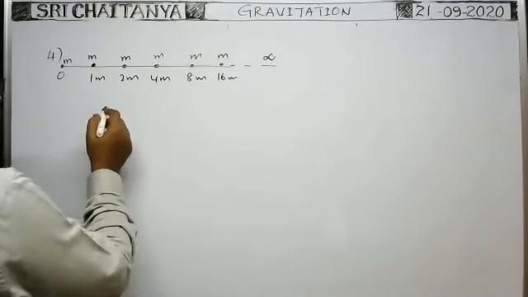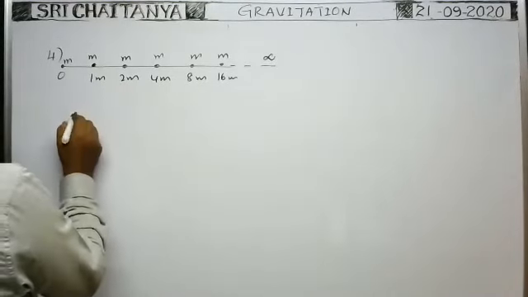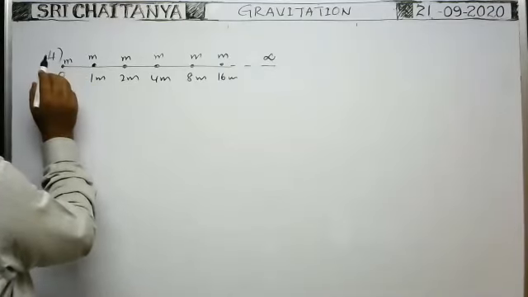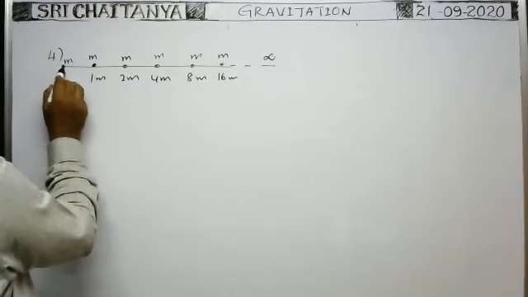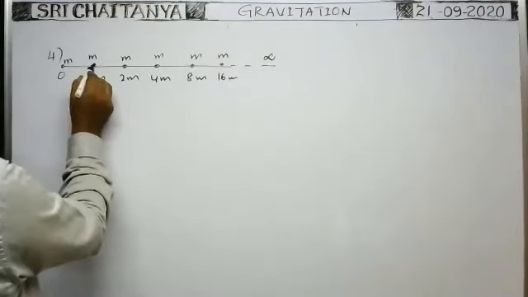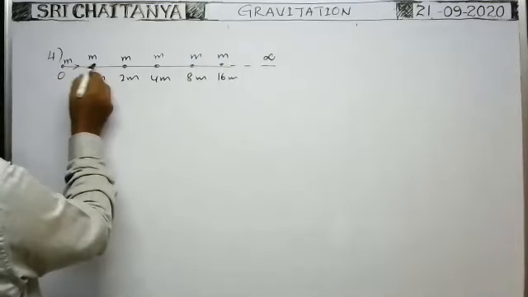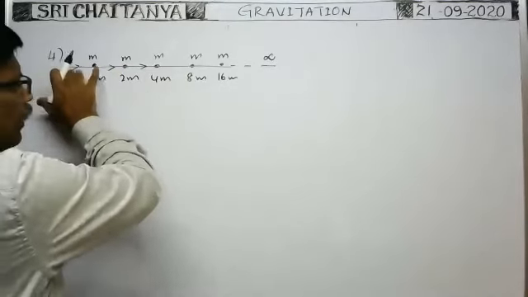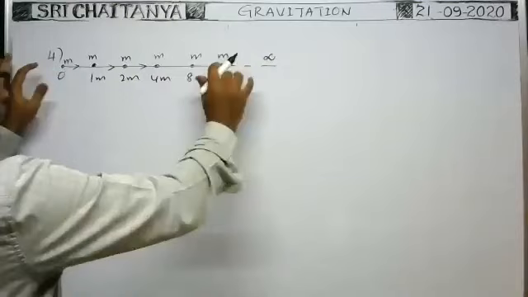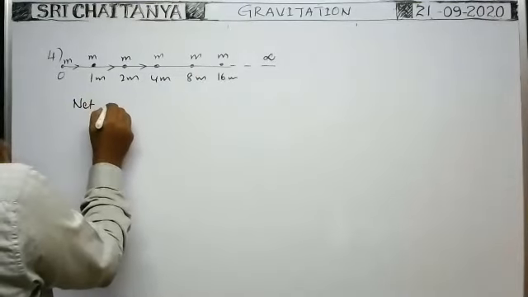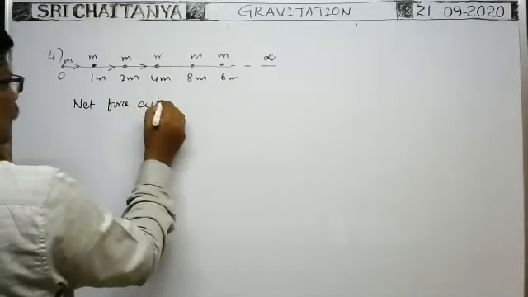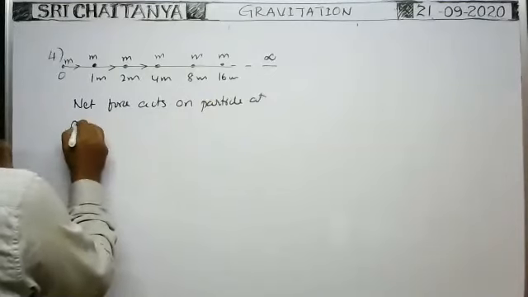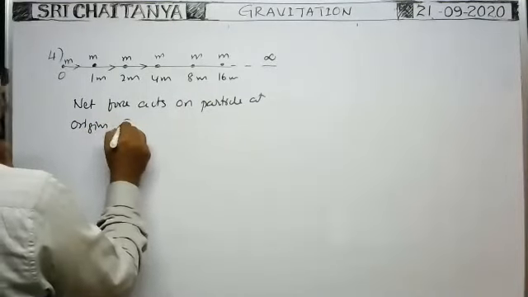Okay, now what is the ratio? Okay, here we see. What is the gravitational force of attraction that acts on the particle at the origin due to the others? You see, this particle attracts this particle in this direction. This particle attracts this particle in this direction. This particle attracts this particle in this direction. That's why all attraction forces act on this particle at the origin in the same direction. So the net gravitational force acting on the particle at the origin, F, is equal to question mark.